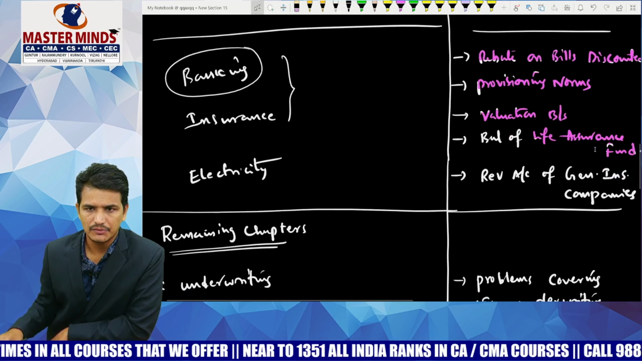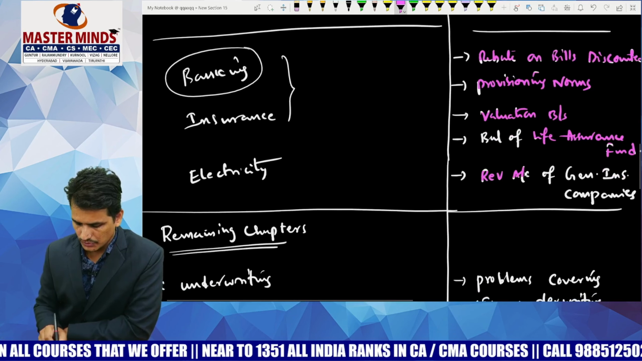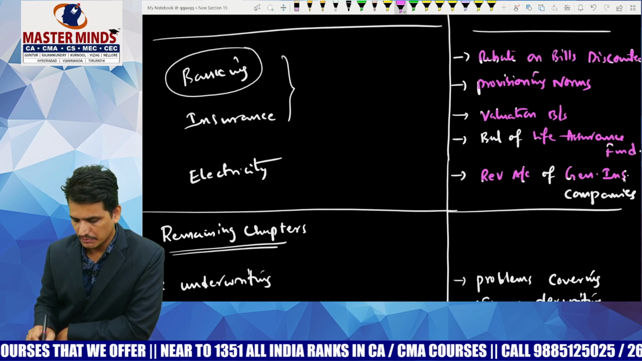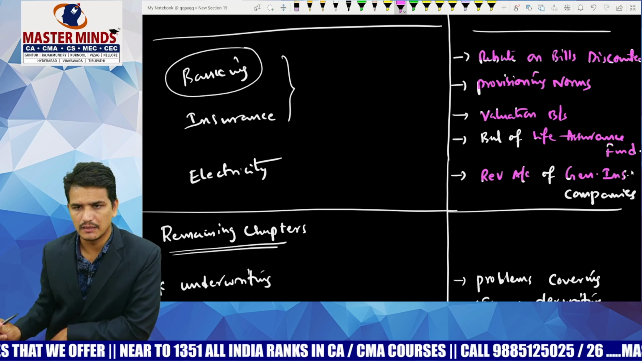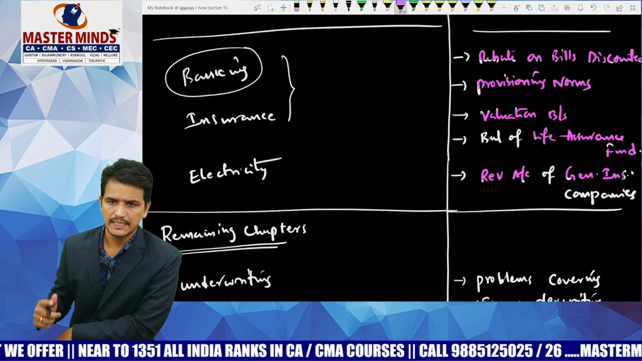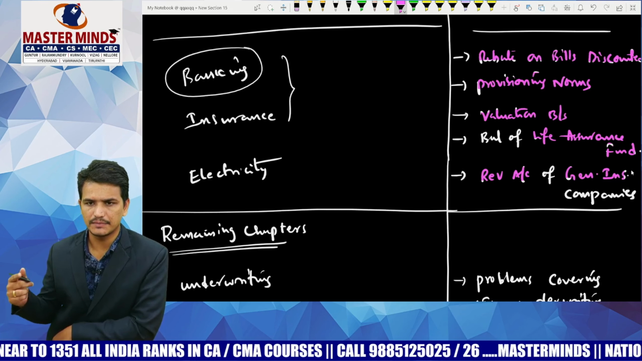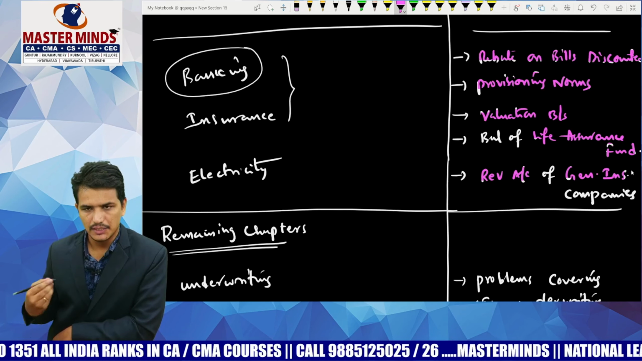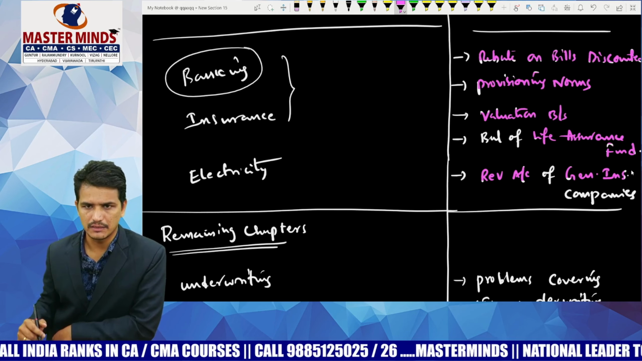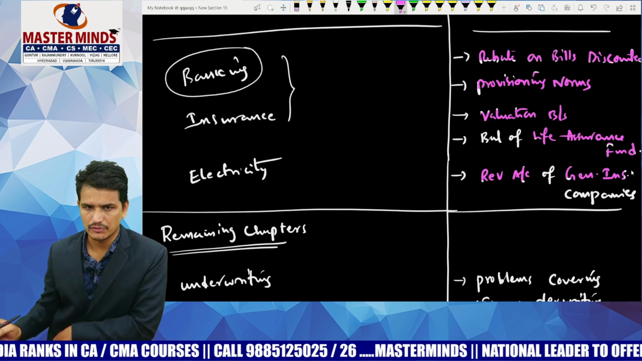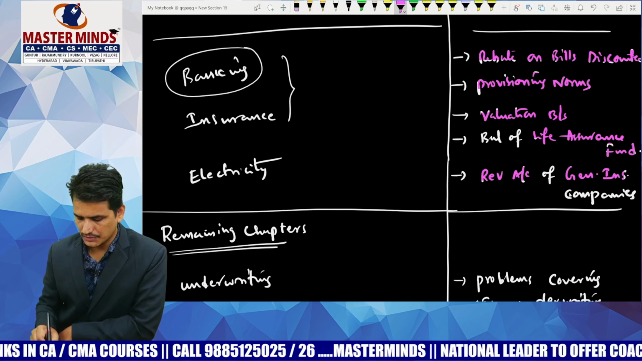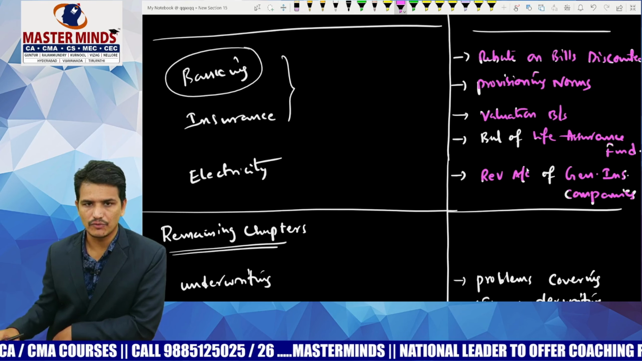Next, coming to general insurance companies, go through the format of revenue account. They may give you a question based on preparation of revenue account as per Schedule 1 and preparation of claims account as per Schedule 2. So the schedules may be tested, or they may also test a question based on the revenue account. So please go through the general insurance companies revenue account format.